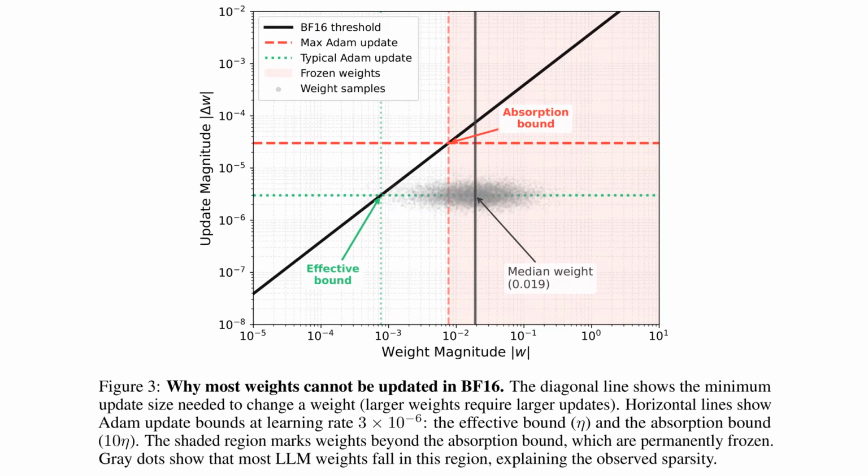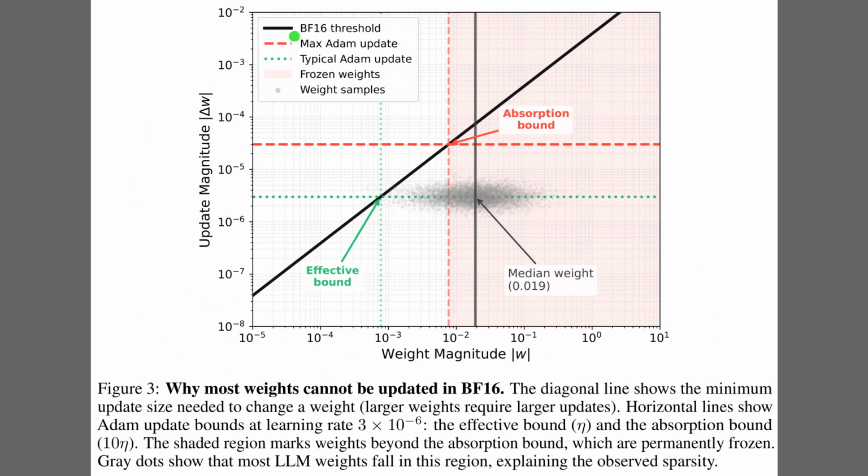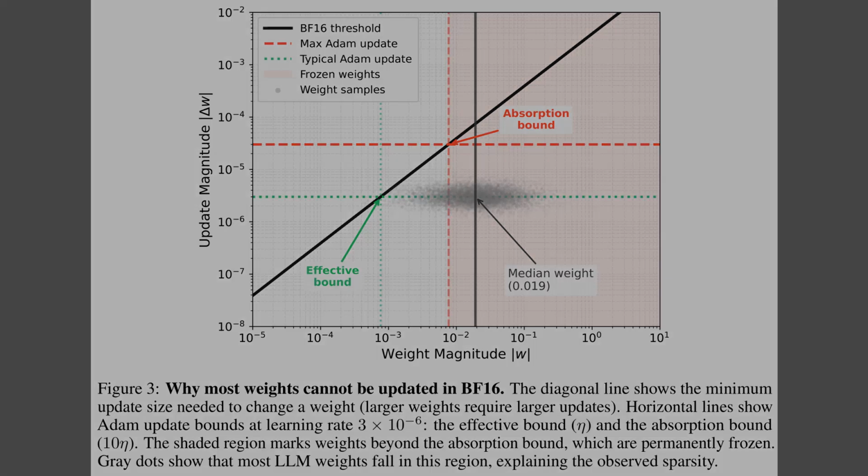Alright. Figure 3 explains the mechanism behind this sparsity, which boils down to BF16 precision limits. The diagonal black line represents the minimum change required to update a weight. Mathematically, anything below it gets rounded to 0. The horizontal red line marks the maximum update size the optimizer can produce. As you can see, the cloud of gray dots, representing the model's weights, mostly falls in the pink region. Here, the weights are too large for the tiny updates to affect them, so they remain effectively frozen.